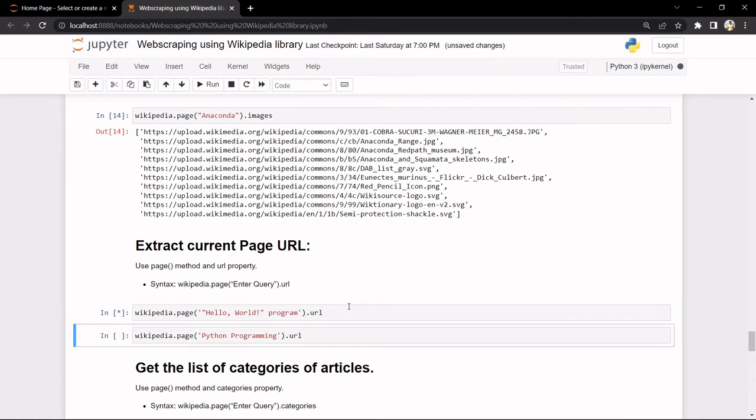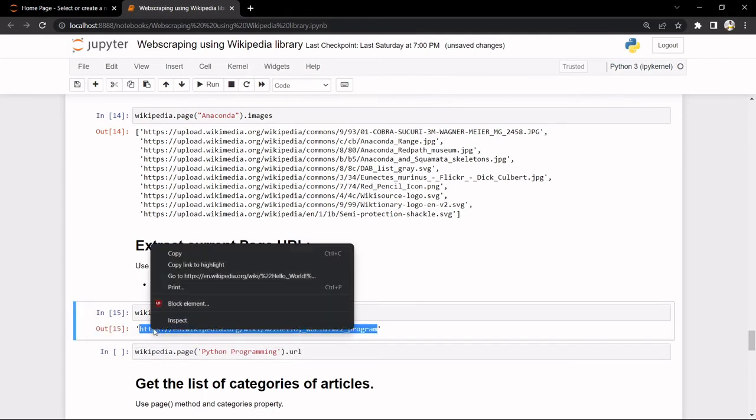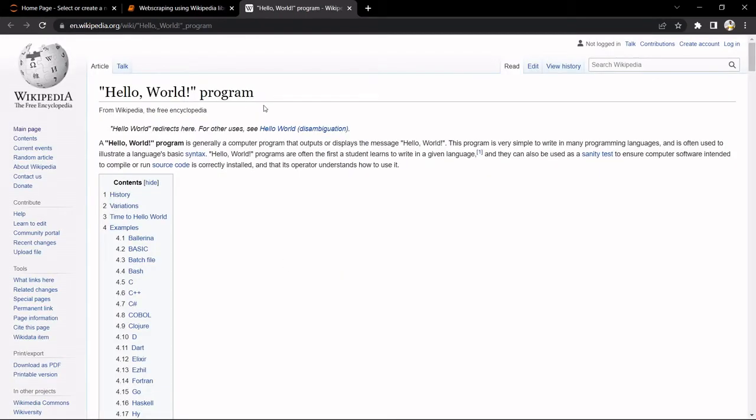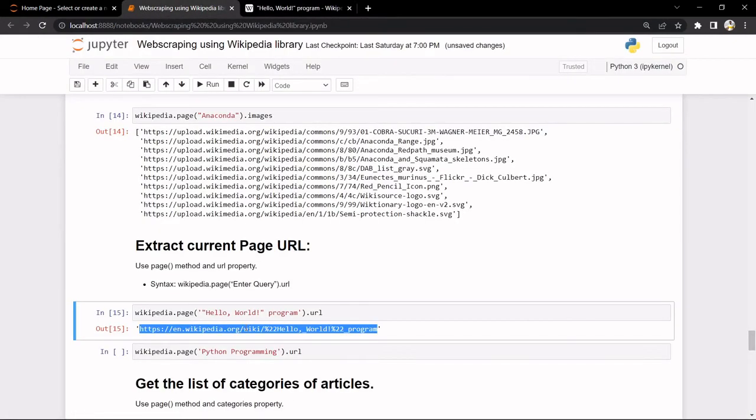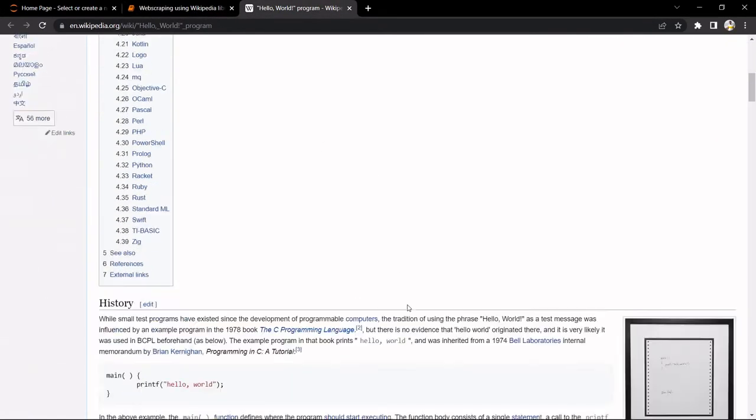We'll just run it. So this will give us the URL. If we go to the URL, we'll see the hello world program. So this is the hello world program.